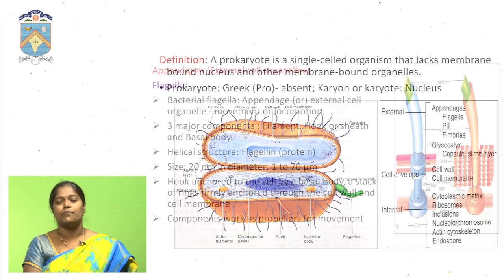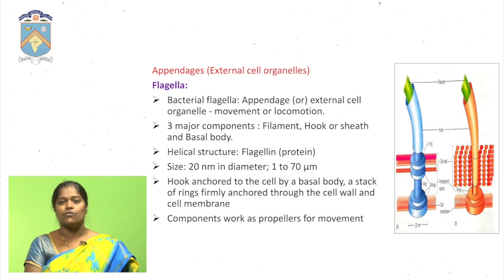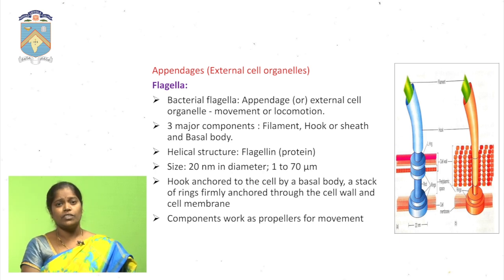Coming to flagella, the flagella consists of three structural parts. The first is the filament, then the hook and the basal body. Flagella is mainly involved in locomotion or movement. The filament consists mainly of a protein that is called flagellin. The basal body and hook are anchored in the cell wall and are mainly involved in the movement of the bacterial cell.